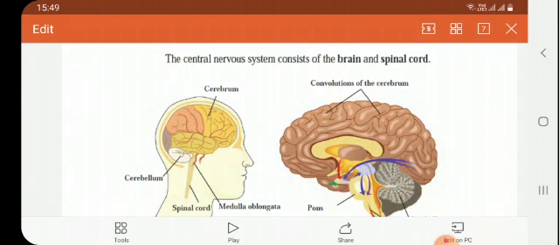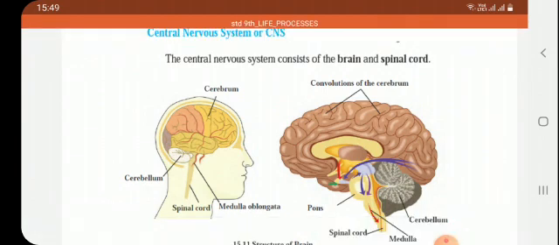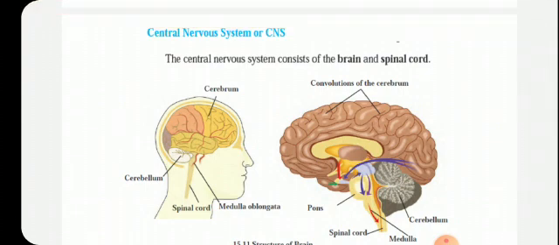Its surface has deep and irregular ridges and grooves, which are called convolutions. Because of these convolutions, the surface area of the brain becomes more.